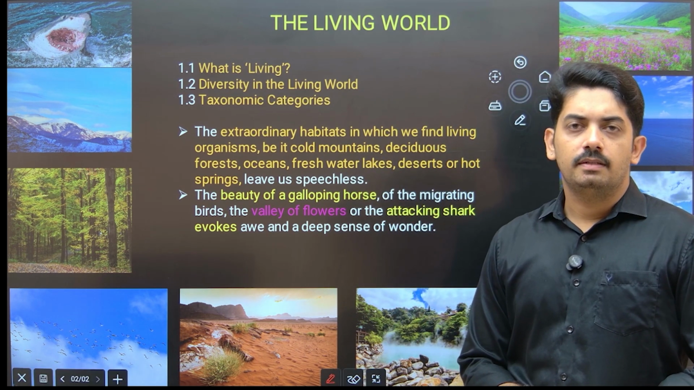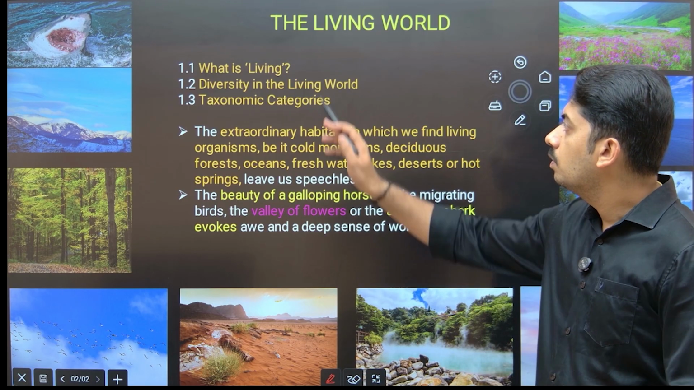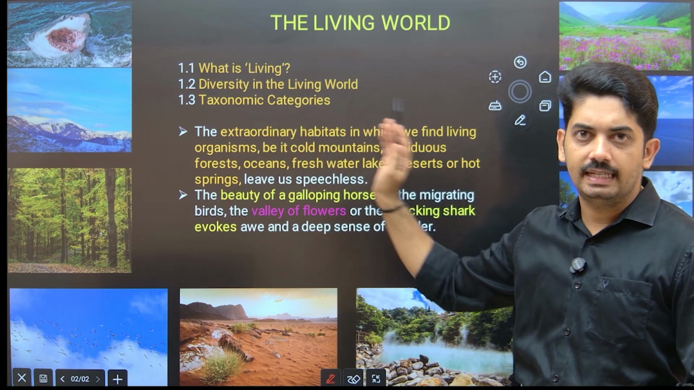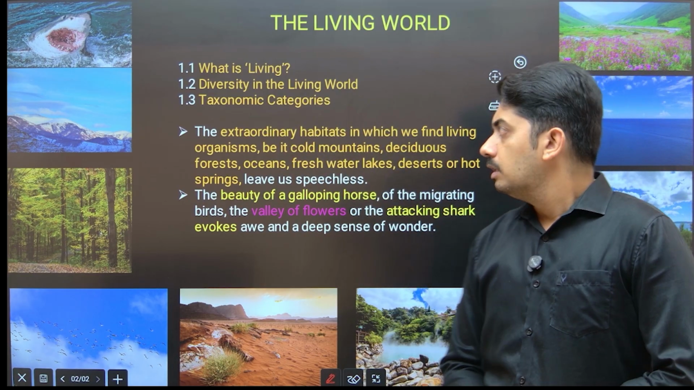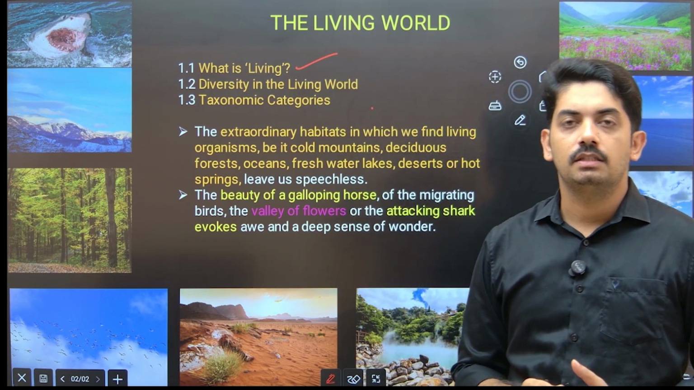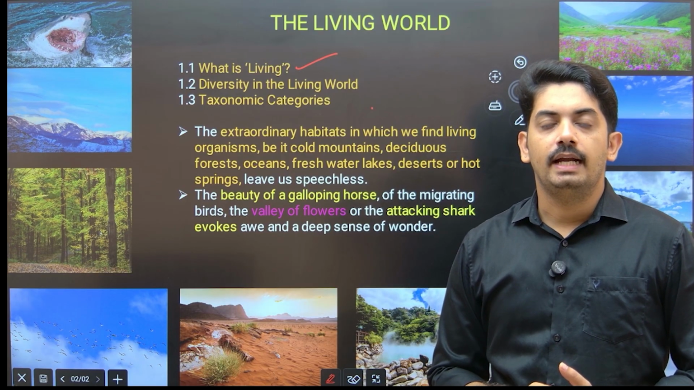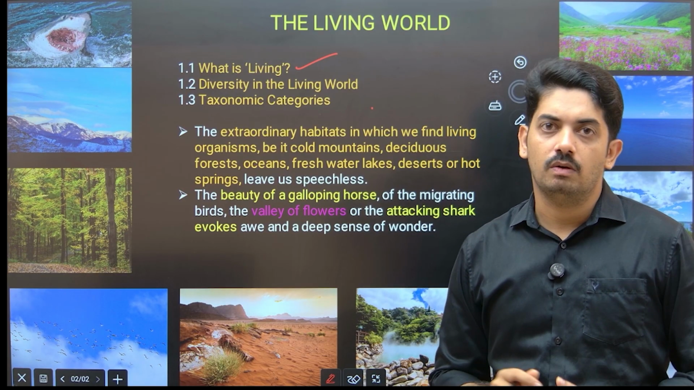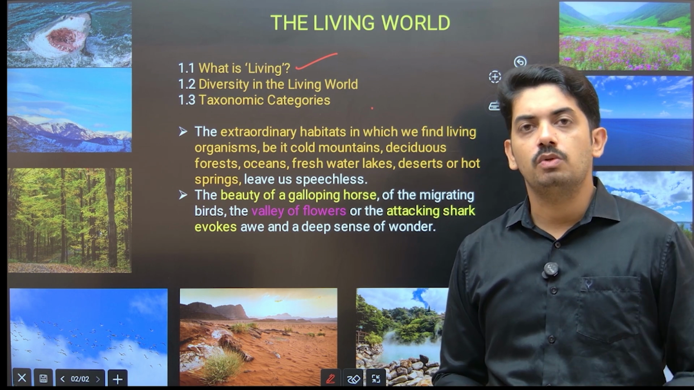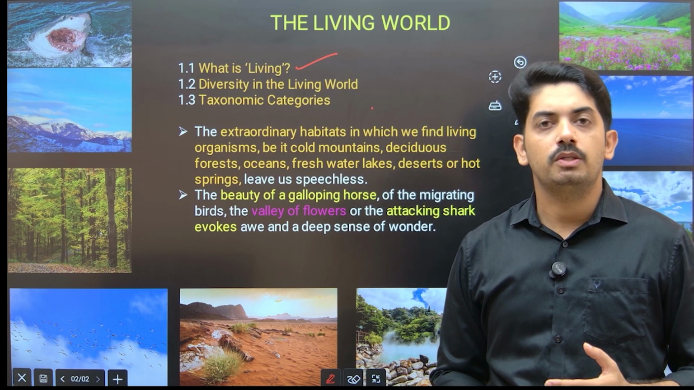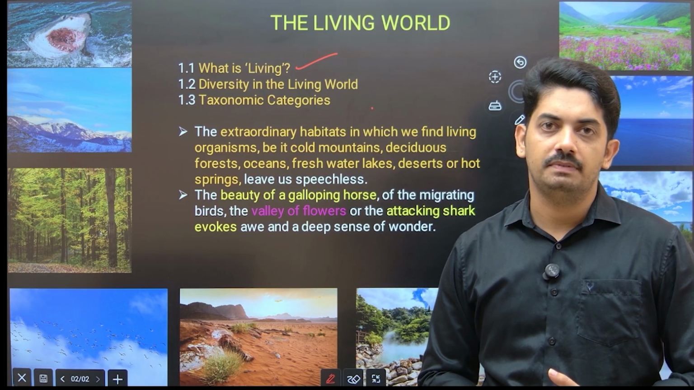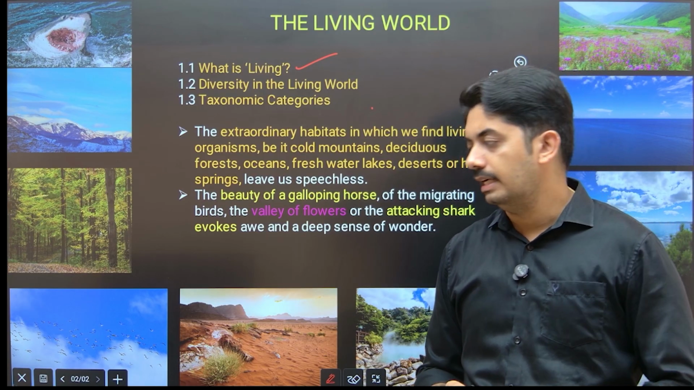So in this topic, we are going to discuss what is living, diversity in the living world, and taxonomic categories. The first topic deals with certain characters the living organism shows, and some characters are even present in non-living things also. With these characters, we will come to the conclusion which character is going to be a feature of the living organism and which character is going to be a property of the living organism. That I will discuss in detail.